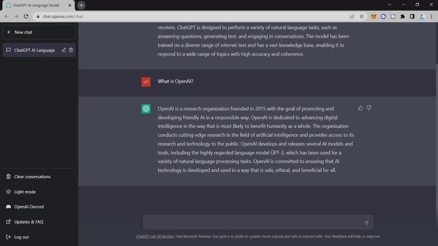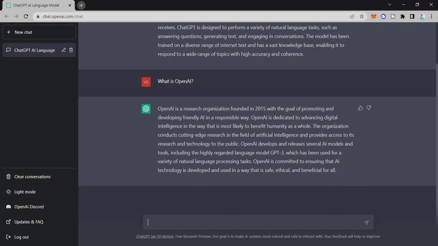It's ending now the response, and I think this is the important thing. OpenAI develops and releases several AI models and tools, including the highly regarded language model GPT-3, which has been used for a variety of natural language processing tasks.